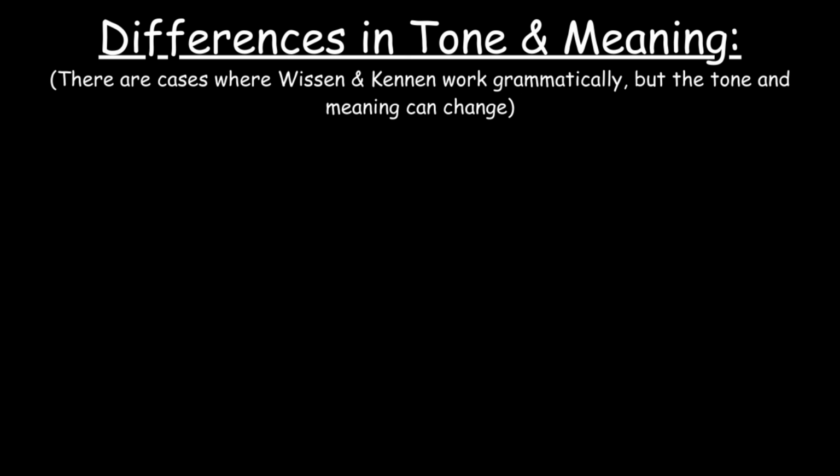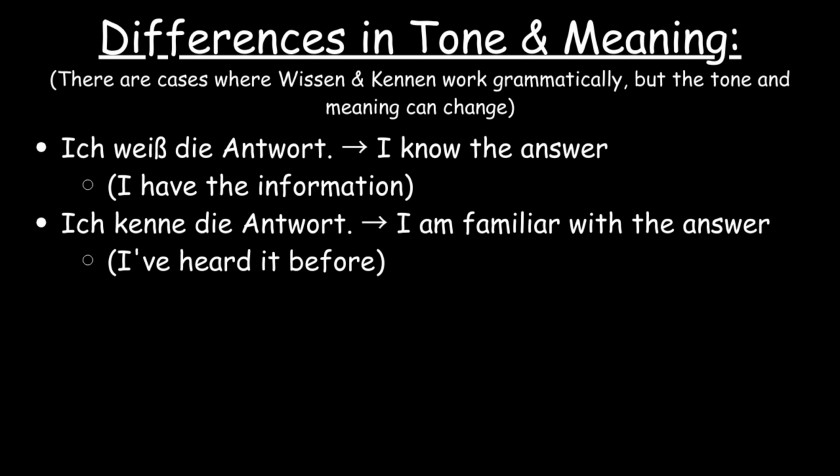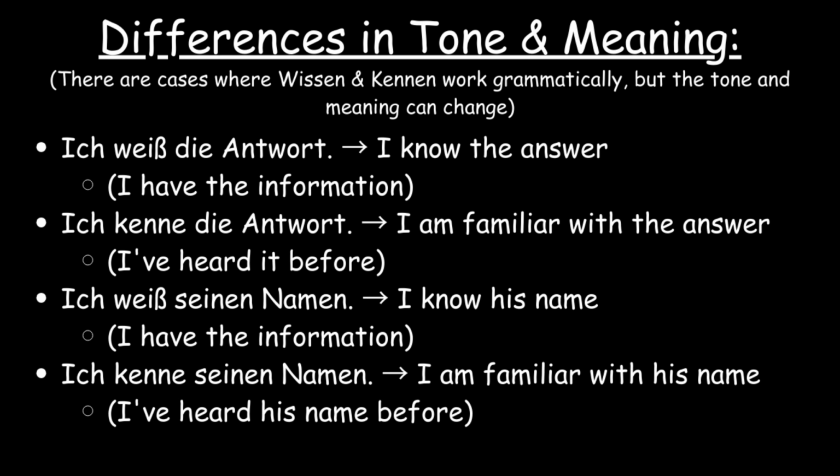Furthermore, it's important to know the subtle differences in tone and meaning behind wissen and kennen. There are cases where both verbs work grammatically, but the tone and meaning can change. One example is Ich weiß die Antwort. I know the answer, meaning I have the information. Ich kenne die Antwort. I am familiar with the answer, meaning I've heard it before, and therefore I'm familiar with it. Another example is Ich weiß seinen Namen. I know his name, meaning I have the information, and I know the fact that I know his name. Ich kenne seinen Namen. I am familiar with his name, meaning I've heard his name before, and therefore I'm familiar with it.